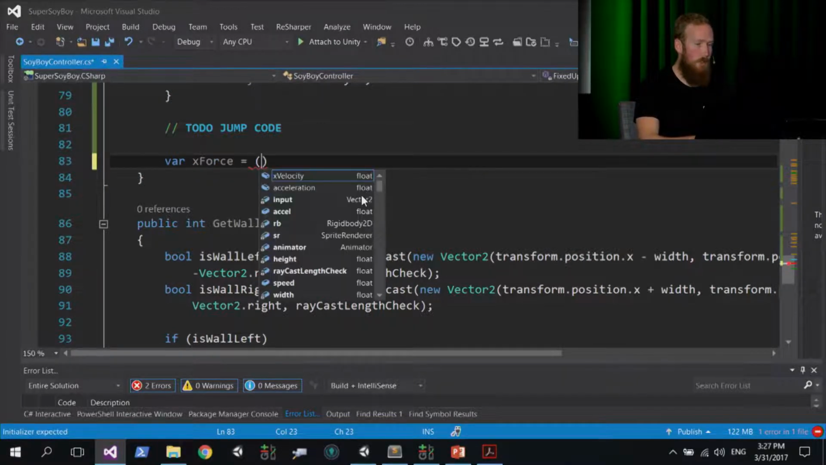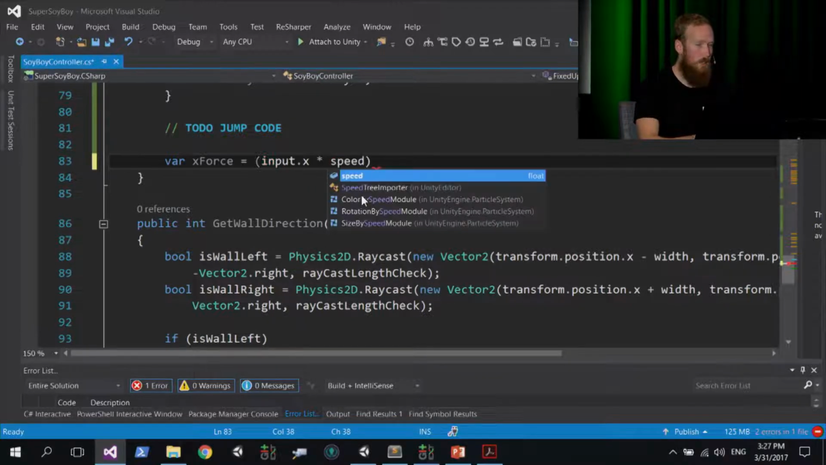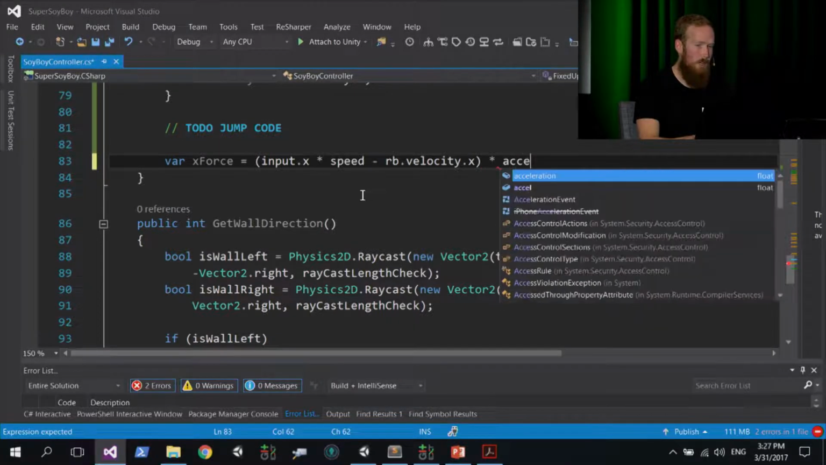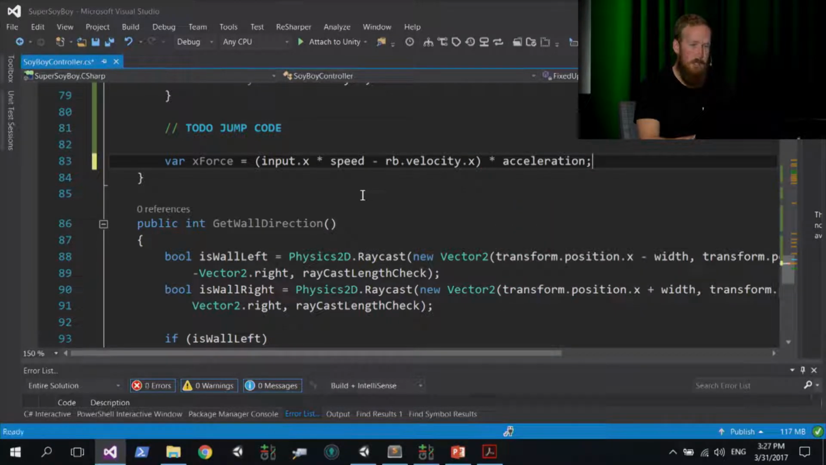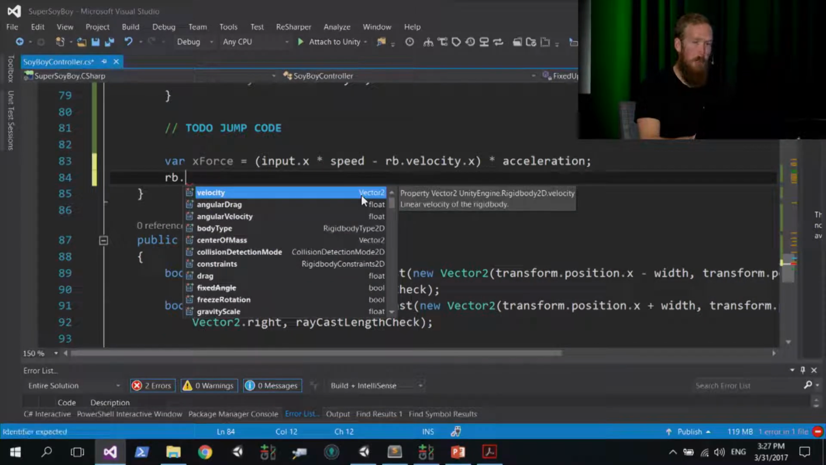All right, so to do that, let's go back in our code, var xForce equals, and we're going to open up parentheses, and inside that we're going to type in input.x multiplied by speed minus, or subtract, rigidBody.velocity.x, and then close parentheses. And we're going to multiply all of that by our acceleration value. Don't forget your semicolon.